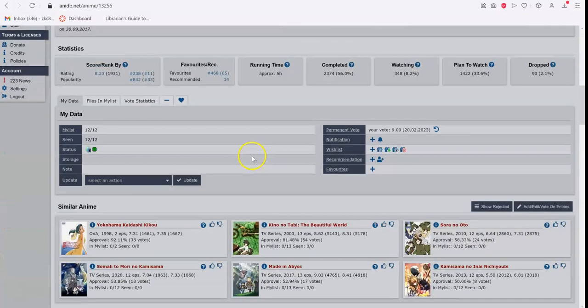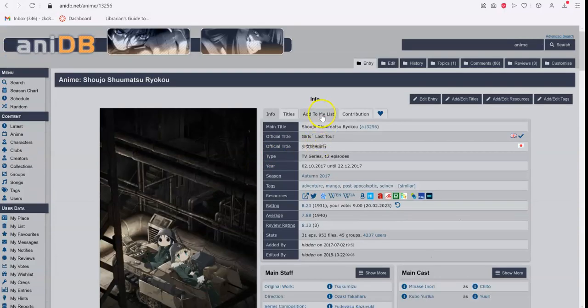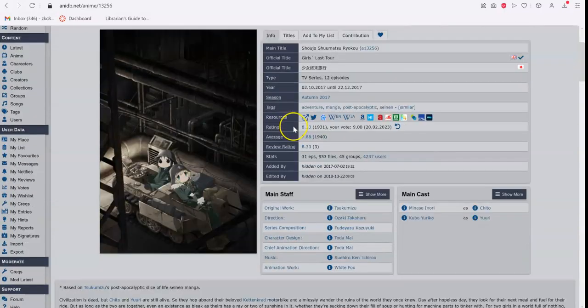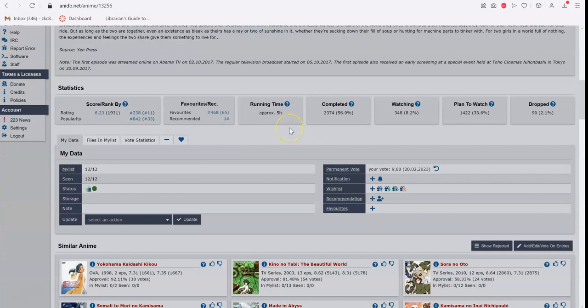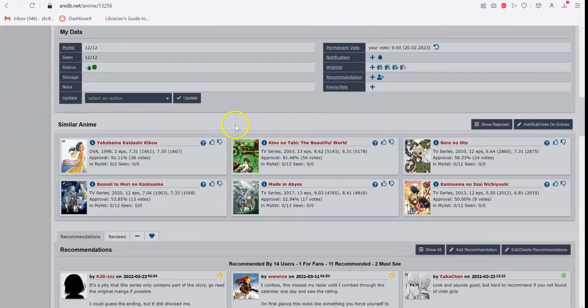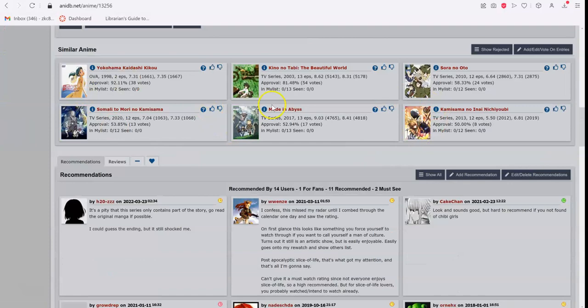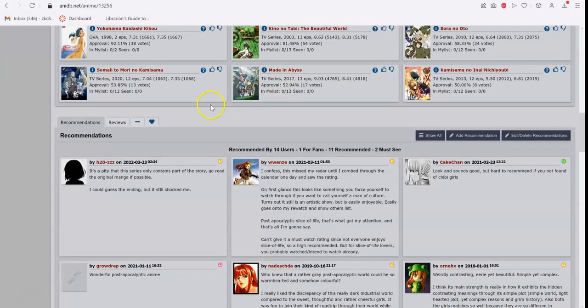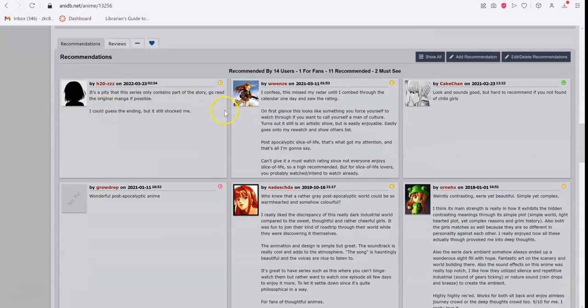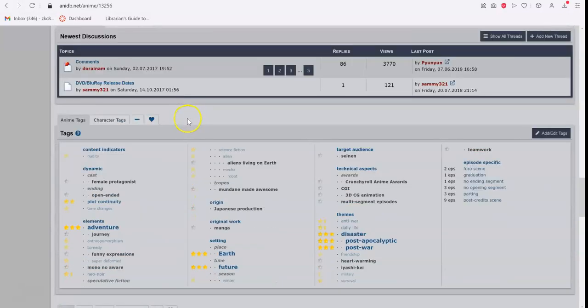So there are several options here. You can add this to your list, which we'll get into later. You can see several different functions, such as its review, such as its score, how many favorites it has. You can see similar anime to it. That one's good too. You can see reviews and recommendations.